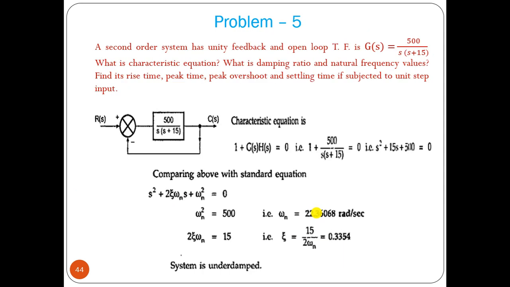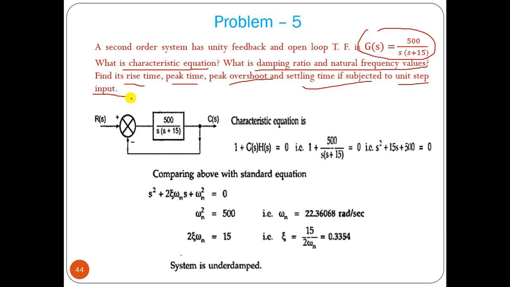Now let us solve another problem. A second order system has unity feedback and the open loop transfer function is given. What is the characteristic equation you have to find? Damping ratio, natural frequency value, then rise time, peak overshoot, settling time when subjected to unit step input. So this is your open loop transfer function.